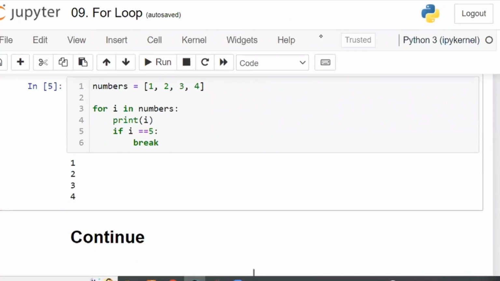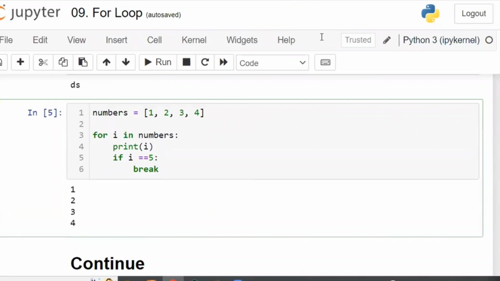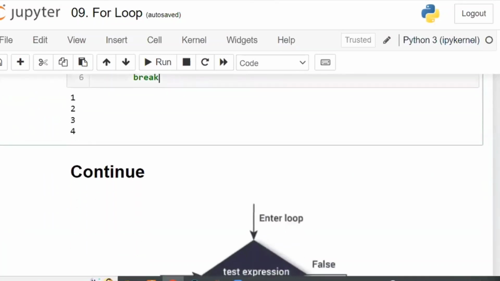Got the point? So here the break is there also. It will get executed only when the condition is met, and it will come out of the loop. If it is not executed, it will not do anything. It will be the part of the code only, but dummy. It is a dummy. Is that clear? Done? Any questions? Now, this is with respect to break.